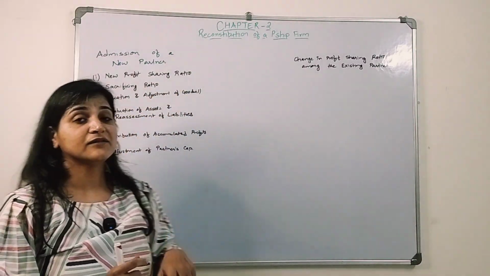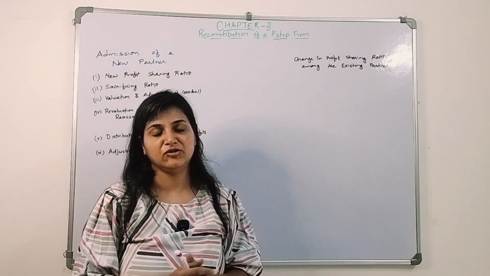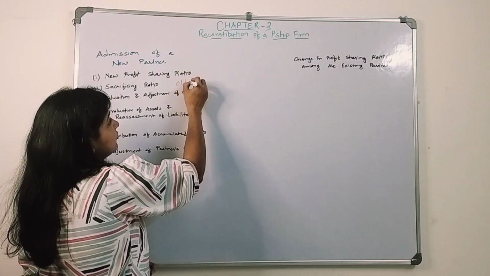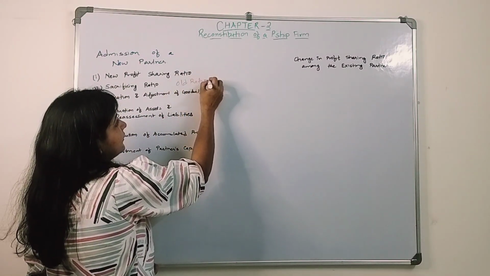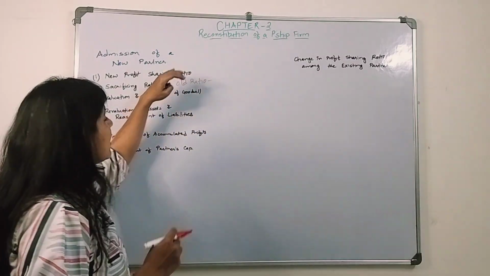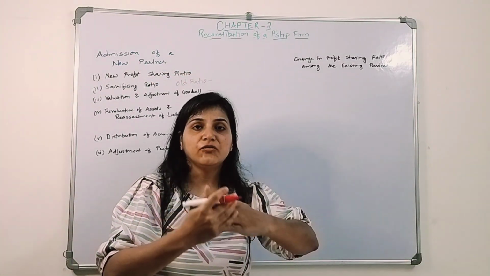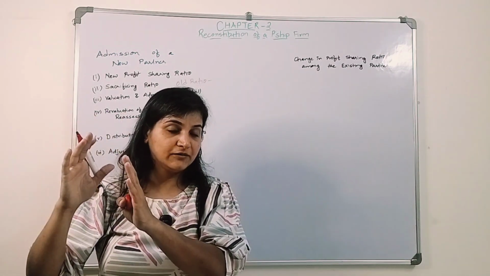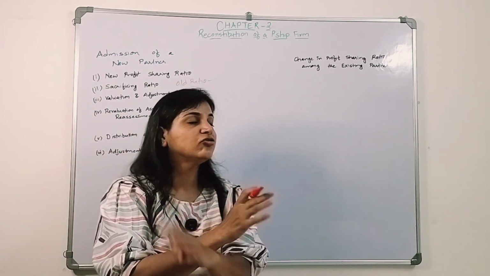Now, second point, we discussed the sacrificing ratio. There was a certain old ratio in which they were sharing profit and loss. Now there is a new profit and loss sharing ratio because they are giving a part of profit, right? They determine the new profit and loss sharing ratio.